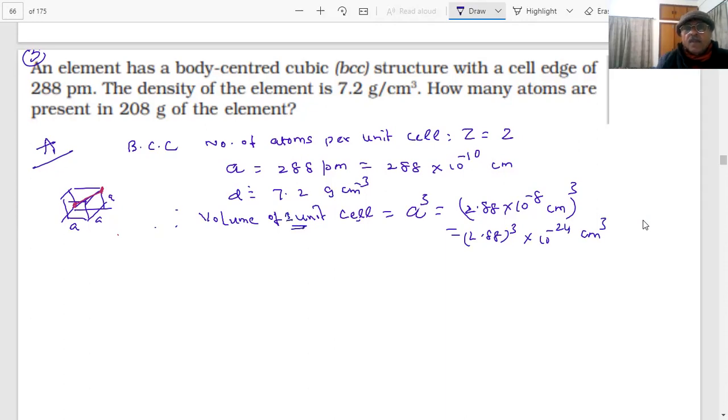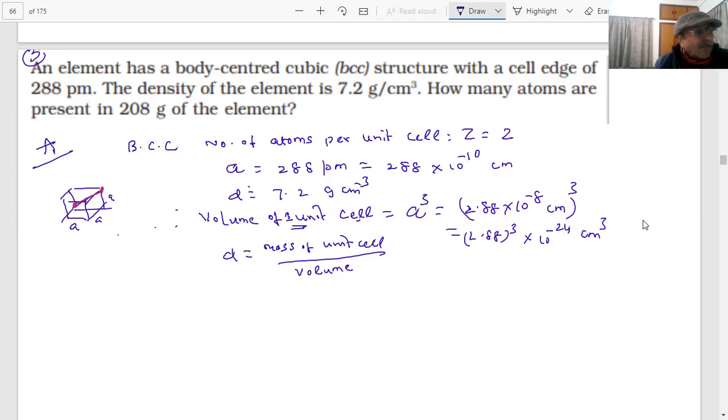Now what is given? Density is equal to mass of the unit cell per unit volume. You are given how much mass? 208 gram.